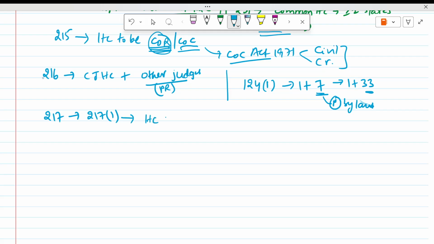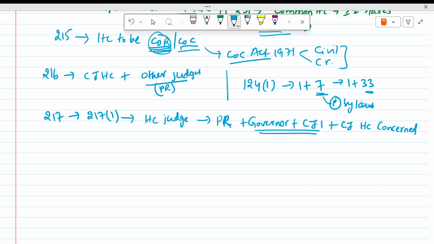Then Article 217 clause 1 deals with the appointment. A High Court judge is appointed by the President, who will consult the Governor plus the Chief Justice of India plus the Chief Justice of the High Court concerned.